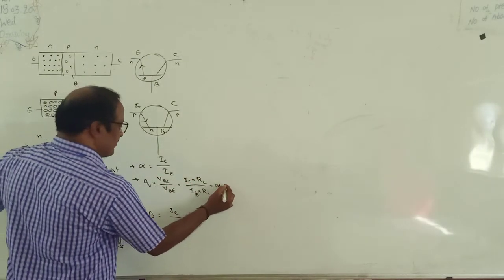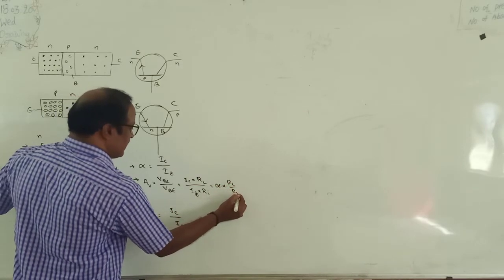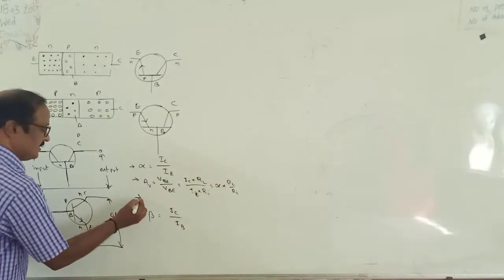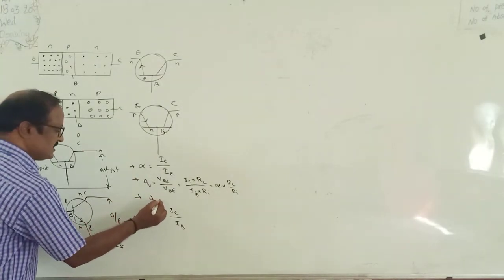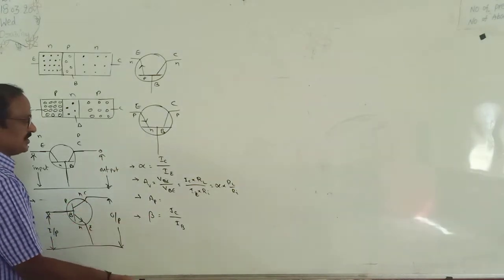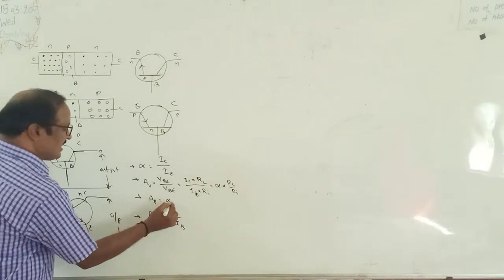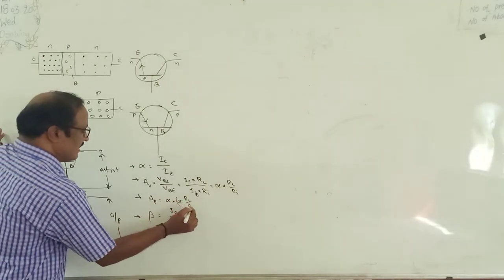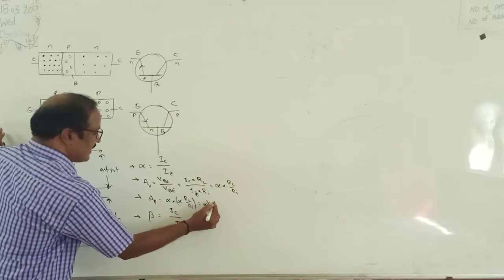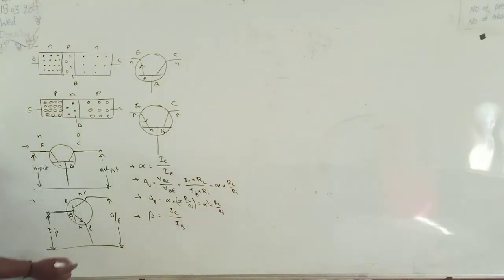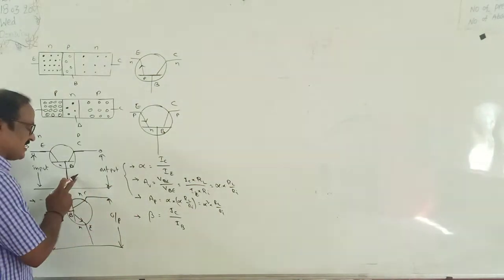So voltage gain is alpha into RL by Rin. Next, power gain AP is the current gain into the voltage gain. Current gain is alpha and voltage gain is alpha into RL by Rin, so power gain is alpha square into RL by Rin. These are the formulas for current gain, voltage gain and power gain in case of CB configuration.